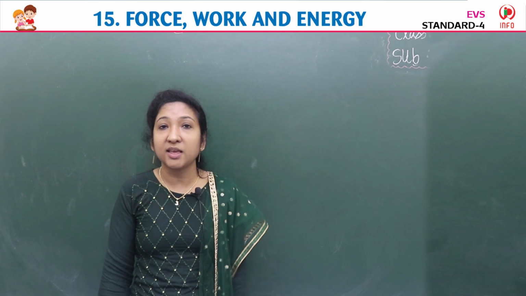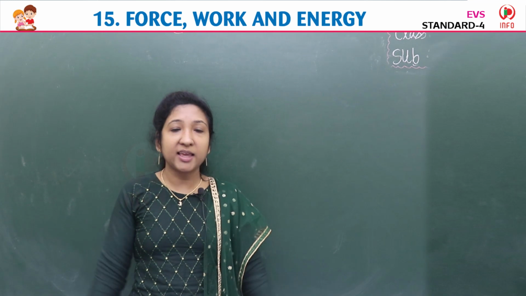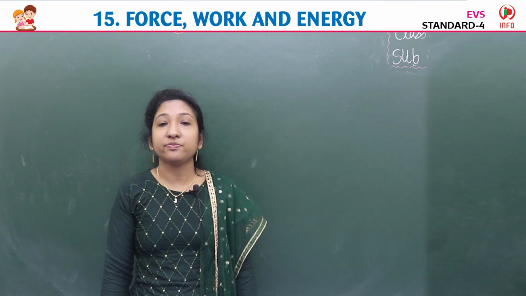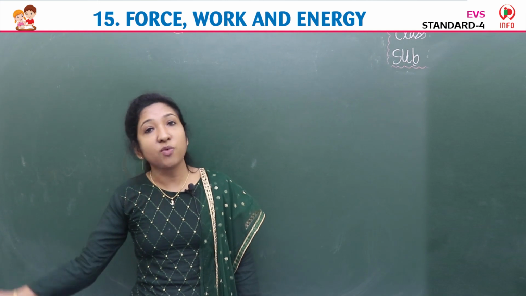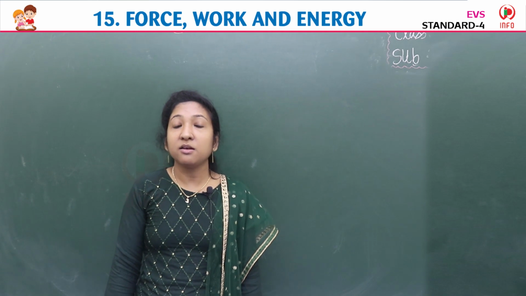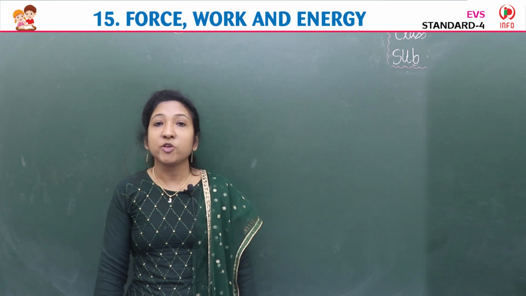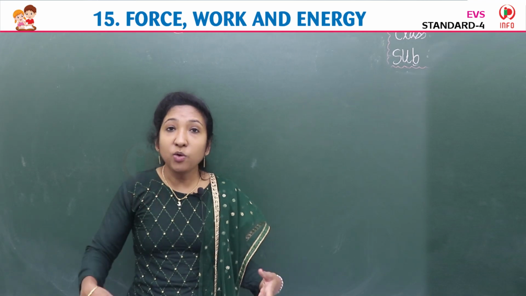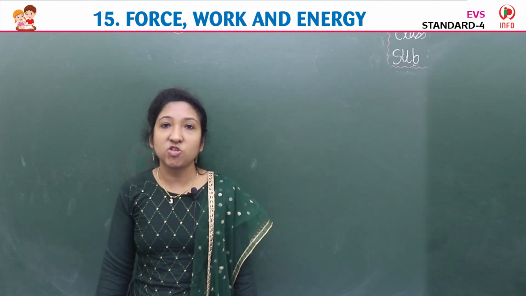We cannot reuse them or restore them. We cannot make them again; it is difficult to make them again in a short period of time. So they are non-renewable sources of energy. Sun, wind, water, plants and animals are renewable sources of energy. And energy that we make from primary sources is secondary sources of energy. So these are the main topics we learned in this lesson. Okay children, now we are going to the exercise part of lesson 15, force, work and energy.